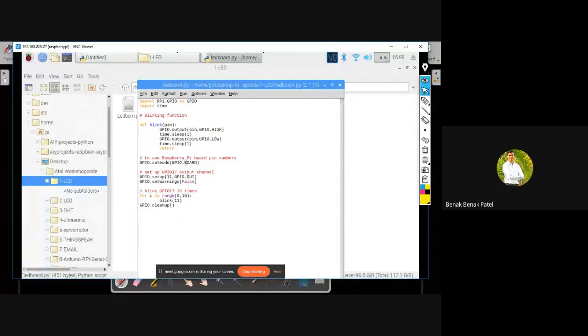So here is where you can see that we have used board mode. And here we are trying to make use of pin number 11.